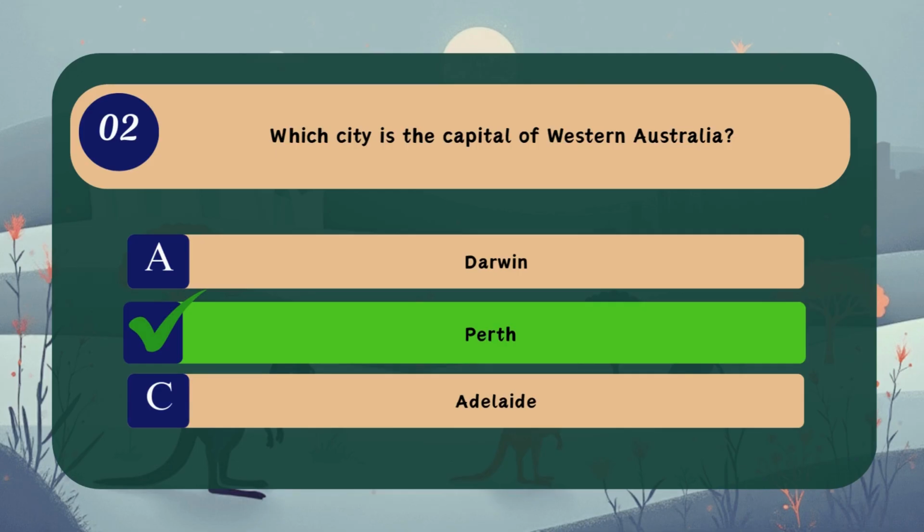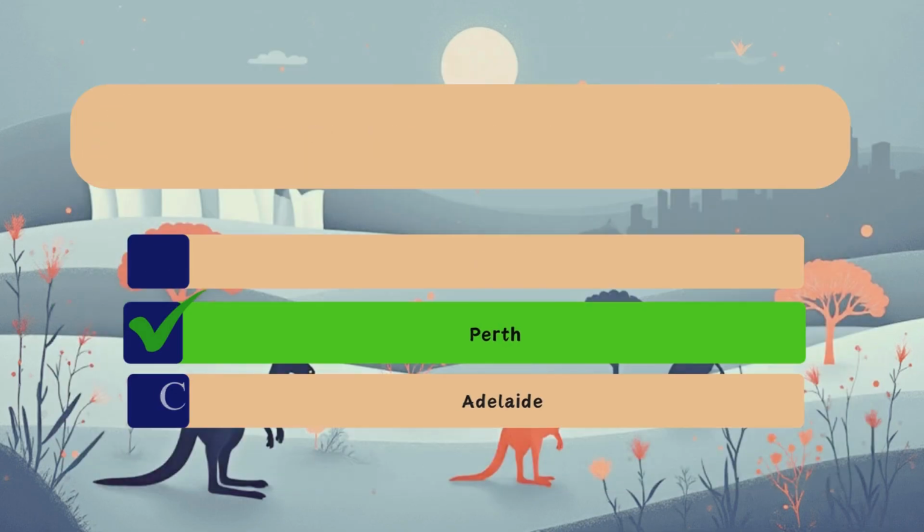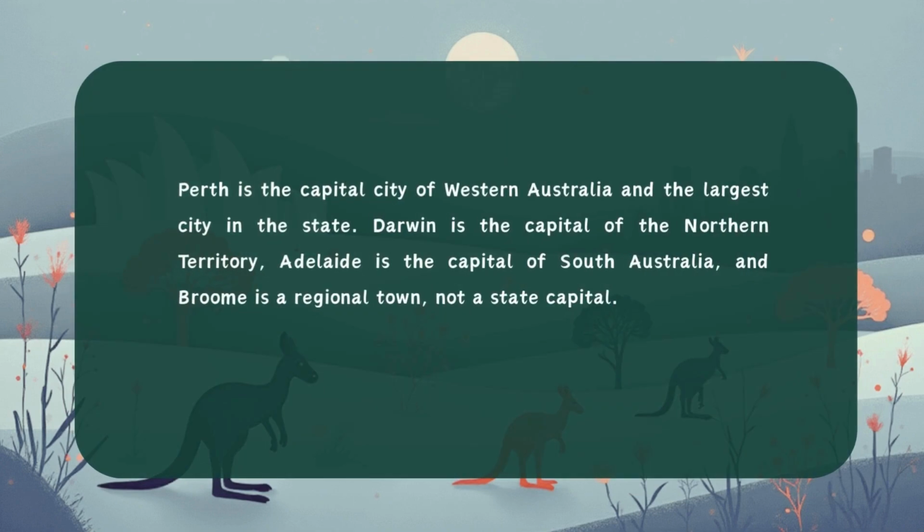Correct answer, B. Perth. Perth is the capital city of Western Australia and the largest city in the state. Darwin is the capital of the Northern Territory, Adelaide is the capital of South Australia, and Broome is a regional town, not a state capital.